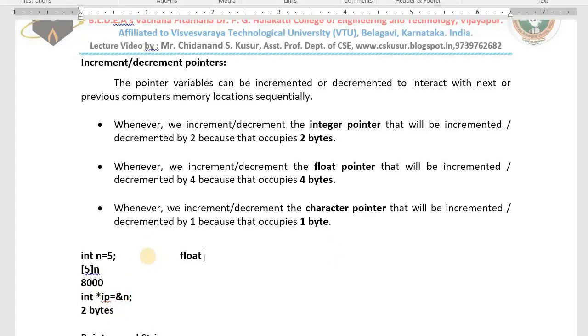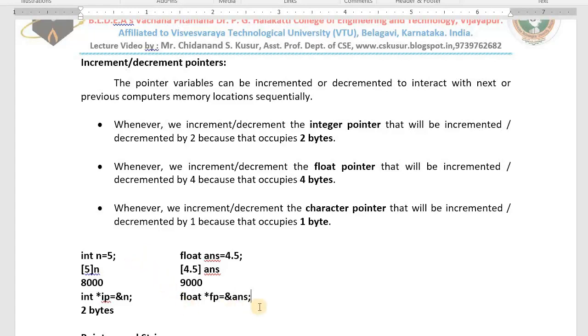One more question to you. This is a float type variable: float answer = 4.5. Now answer is a variable having the value 4.5. The name of this one is answer. Let us assume the address of this variable is 9000. If you want to store its address, we need a float pointer fp. In this float pointer I store the address of answer, that is, 9000 will be stored.